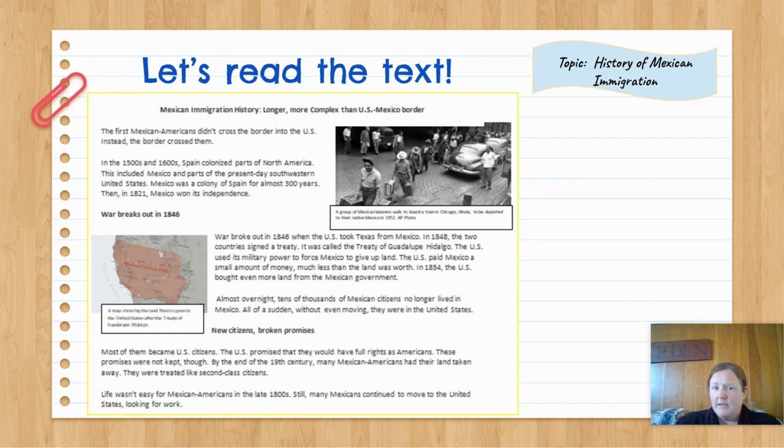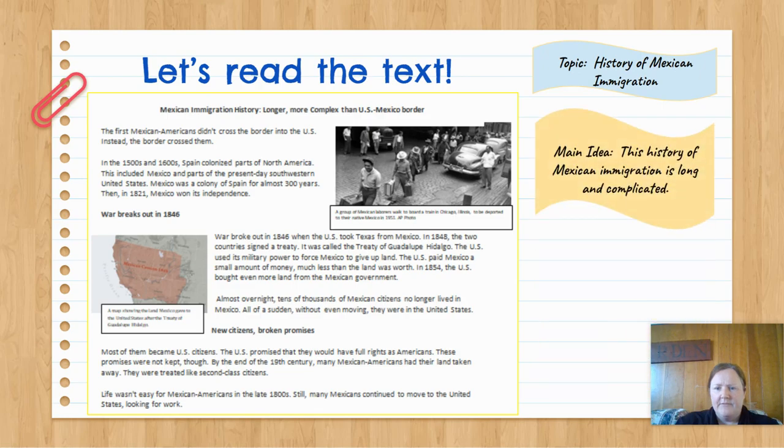Now, it did seem a lot more complex because it had to do with the US purchasing land from Mexico and those people automatically now living in the United States when before the purchase they lived in Mexico, so it's very complicated. So I'm going to write down that the main idea sentence is this: the history of Mexican immigration is long and complicated. I think that definitely looks very similar to the title, and I think it's a good way to get started on wrapping my head around the main idea sentence.